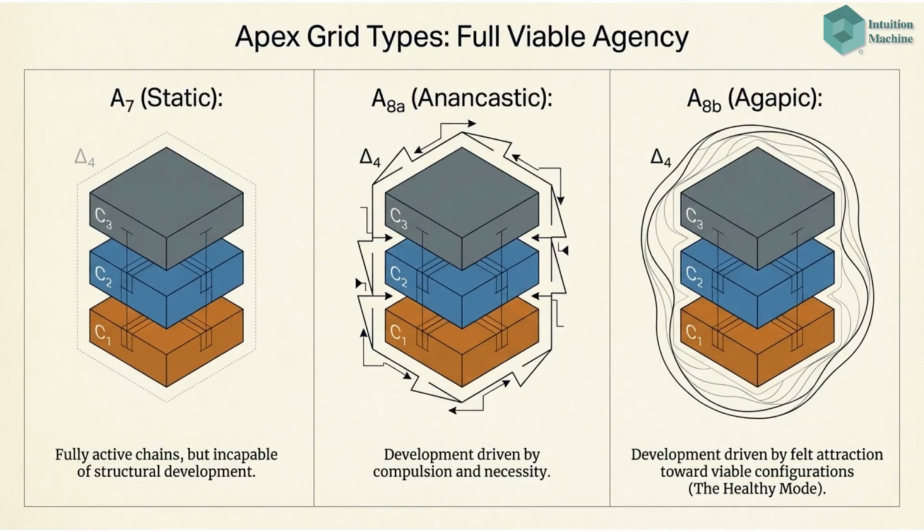The apex grid types represent full viable agency. A7 is static, with active chains but no development. A8A, anancastic, is driven by compulsion. A8B, agapic, is the healthy mode, driven by felt attraction toward viable configurations.